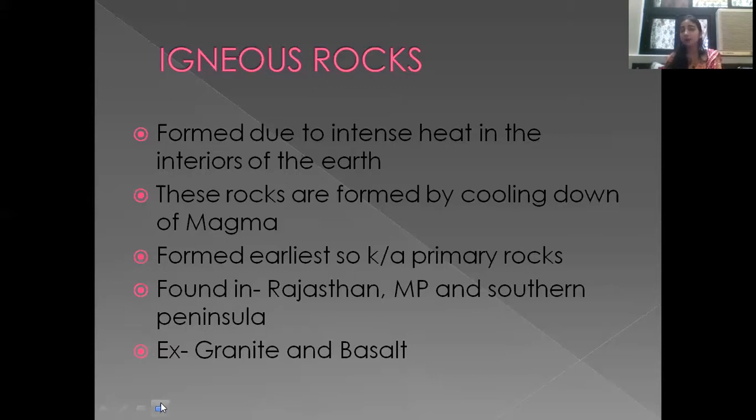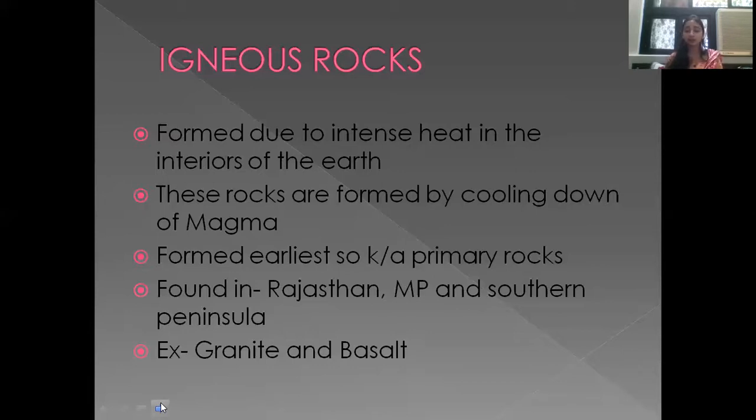Now, how are rocks formed due to heat? In the interiors of the earth, it's very hot. So there is a semi-solid liquid, or it is known as a semi-liquid. It is not totally solid, not totally liquid. It is very thick in texture, and this liquid known as magma is very hot. When this magma cools down slowly as years pass, the rocks formed are known as the igneous rocks.